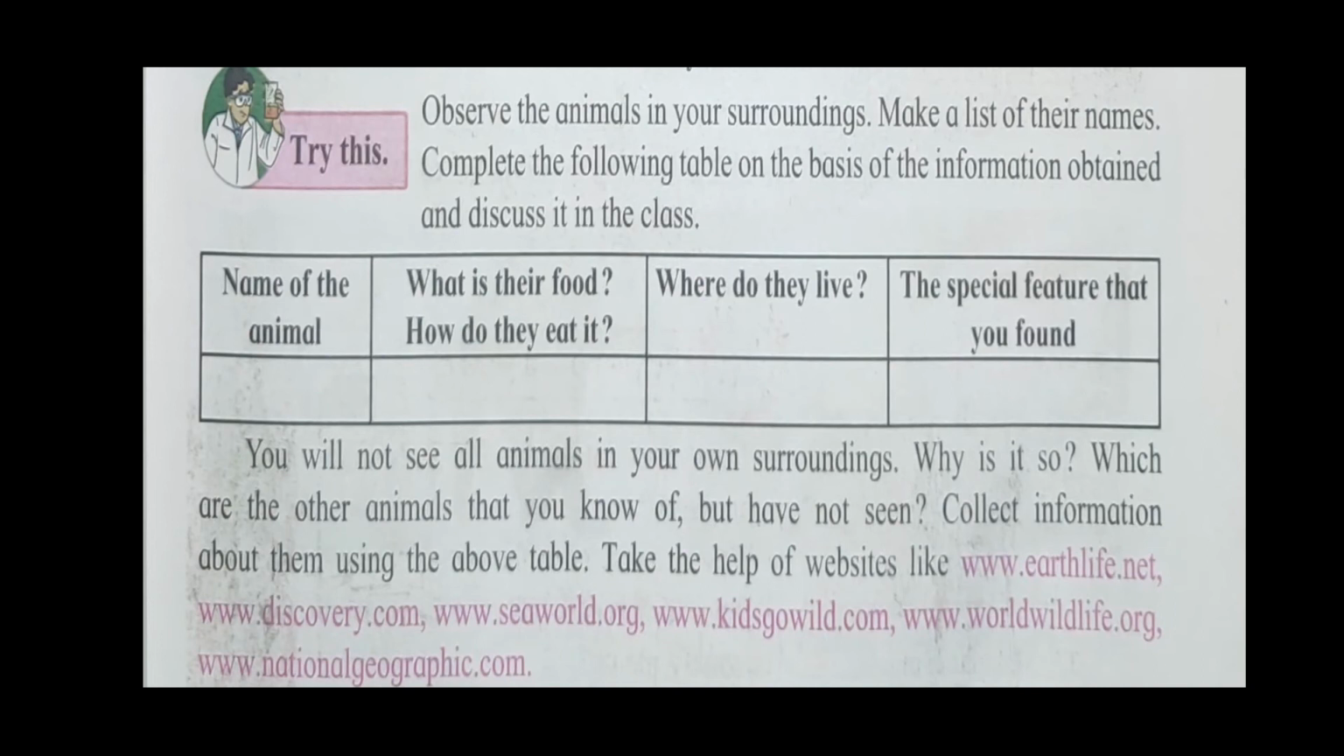Observe the animals in your surroundings, make a list of their names and complete the following table on the basis of the information obtained and discussed in the class. Name of the animal, what is their food and how do they eat it, where do they live, the special features that you found. You will not see all animals in your surroundings. Why is it so? Which are the other animals that you know of but have not seen? Collect information about them using the above table.